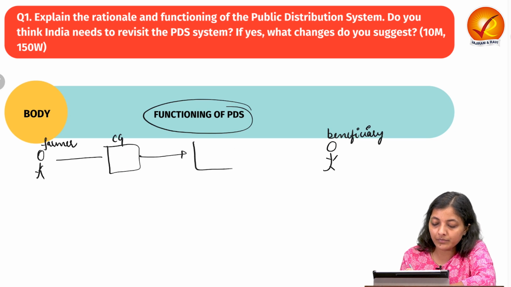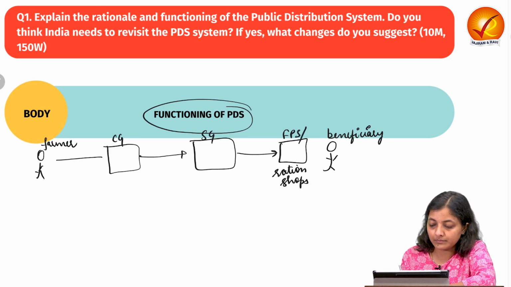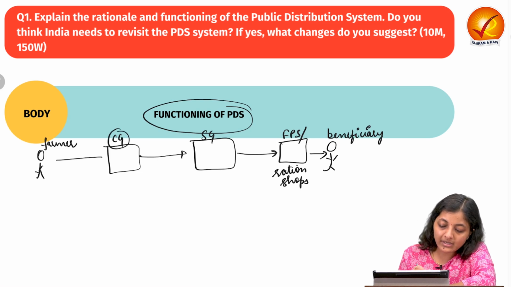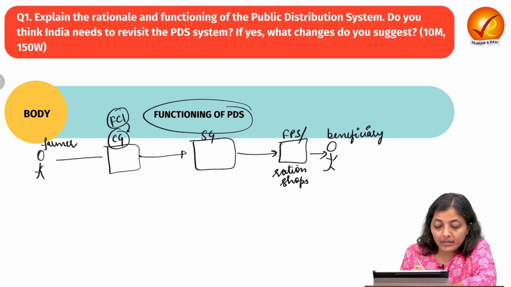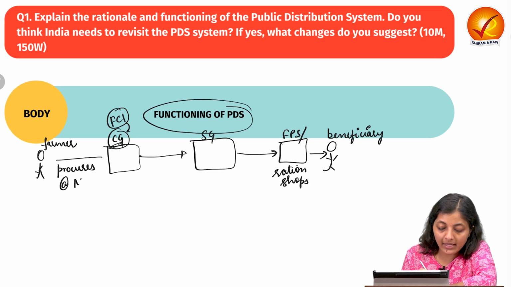Central government, state government, then fair price shops or the ration shops. So the central government via Food Corporation of India, the governmental body of central government, procures the food grains at MSP.